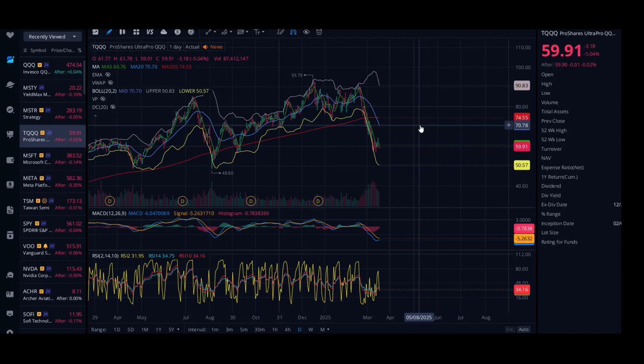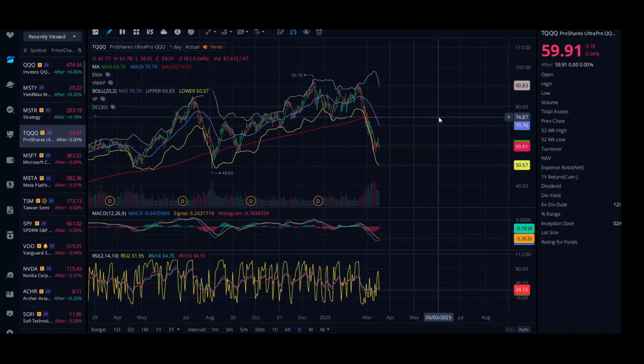But the same goes for the upside as well. If it goes up 1%, then the TQQQ will go up 3%. So it's triple leveraged. It moves triple what the QQQ does. So I thought it was very interesting. I wanted to bring that up to everybody and show you kind of what my new play is on that one. So it looks like MSTY is staying pretty stable on that support currently.